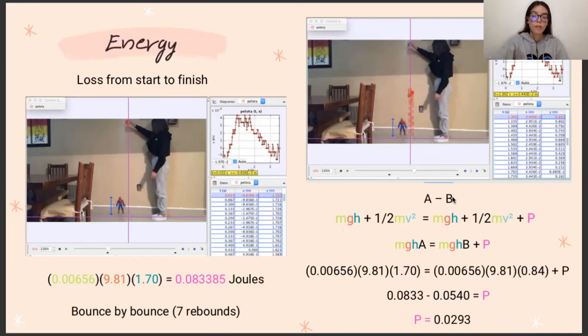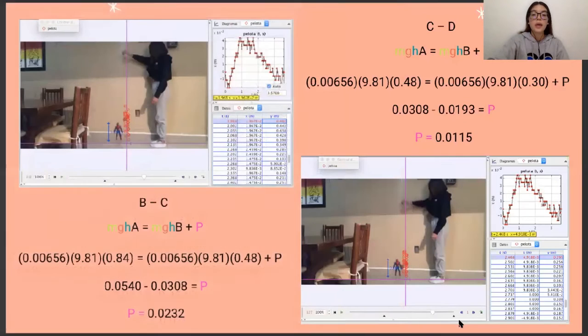So this is our first rebound. This is our formula. The only thing that changes is the height at our first rebound, that is 0.84. So the P is equal to 0.0293. This is our second rebound. The only thing that changed is the height, which here is 0.48. So the P is 0.0232.